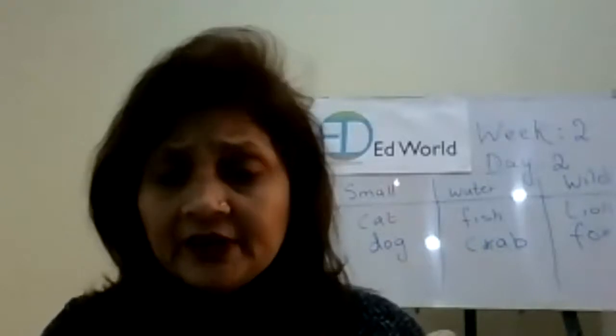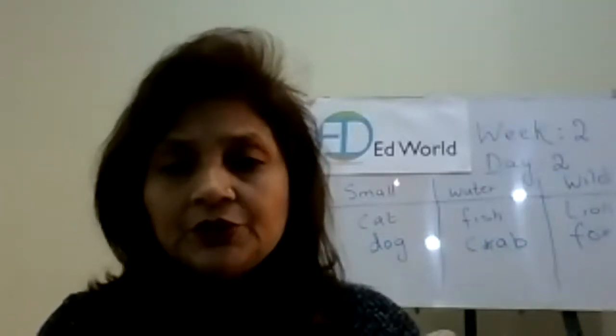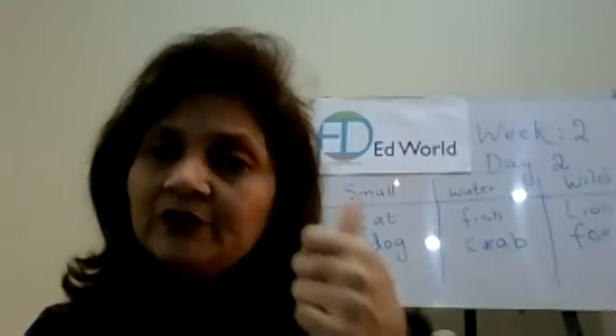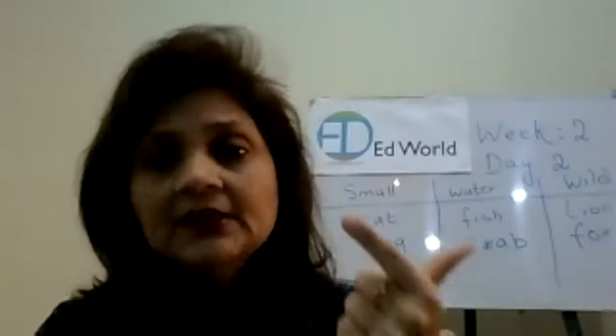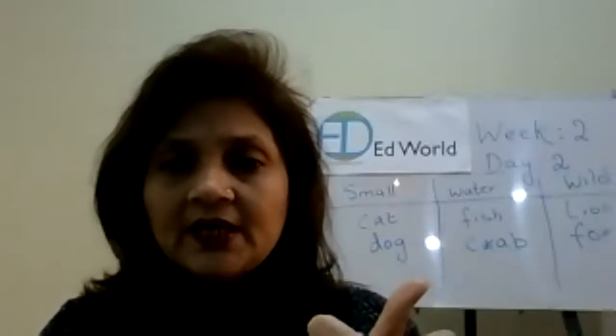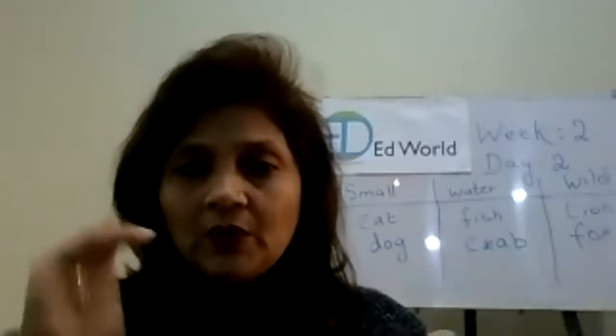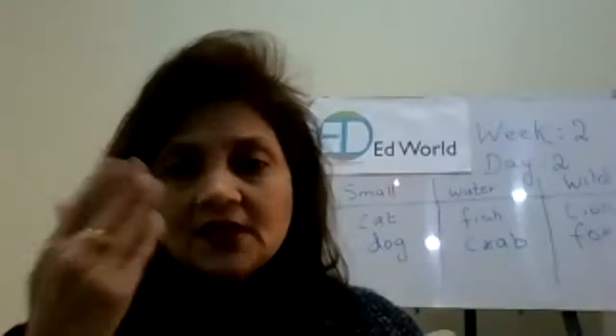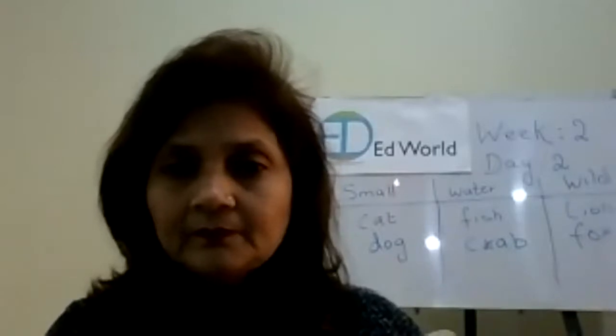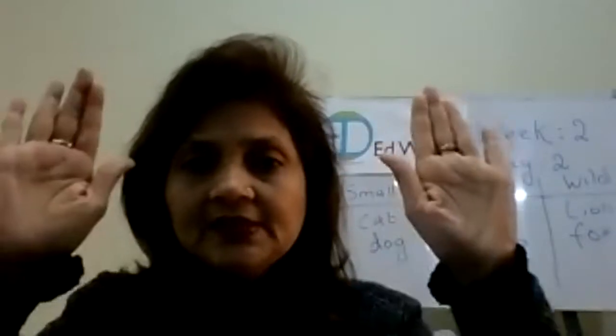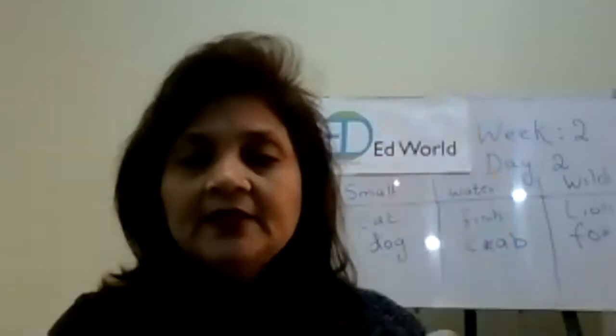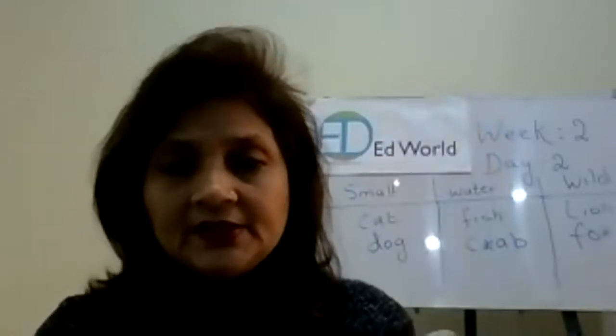Now, very, very quickly in your notebooks, you are going to write down the name of any one animal and where it lives, okay? So your time starts now. One, two, three, start. Okay. Now your time is up. Raise your hands. Now tell me one animal and where it lives.